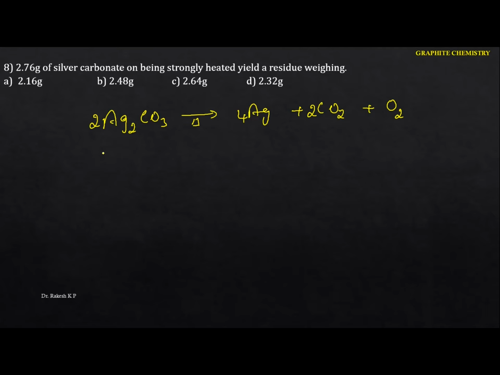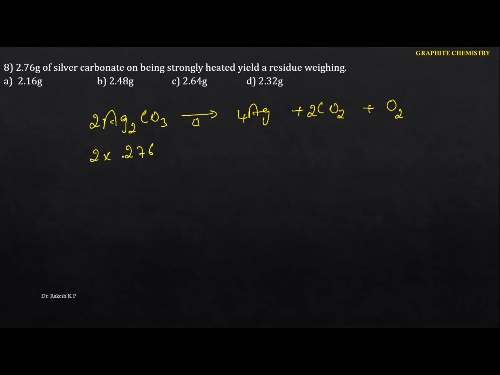I am going to take this in terms of the mass. So 2 into, you have to calculate the molar mass, because we know that 108 is the atomic weight of silver. Carbon is 12, oxygen is 16. If you do the calculations here we are going to get 276. This is the molar mass of silver carbonate.